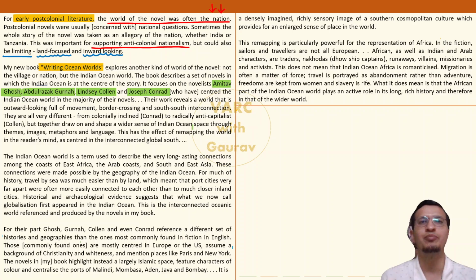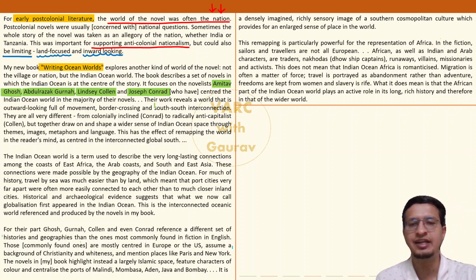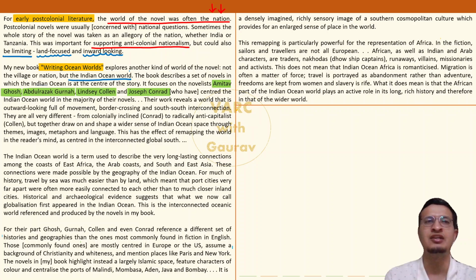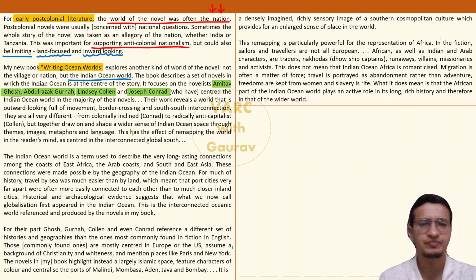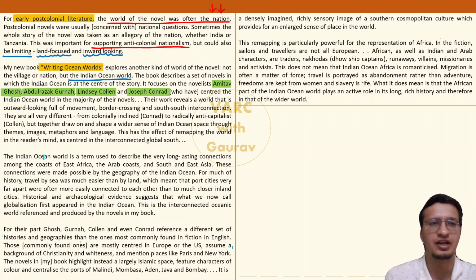And what is the primary feature of the novels written by these 4 authors? They are focusing on the Indian Ocean world. They are not focused on just one single country like described to us in the first paragraph. They are broadly talking about the Indian Ocean world. And what exactly is the Indian Ocean world? The author of the passage actually introduces that to us fairly late. He explains that to us in the third paragraph. What does he mean by the Indian Ocean world?